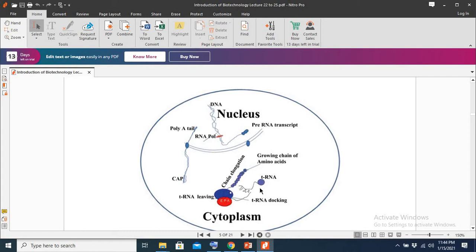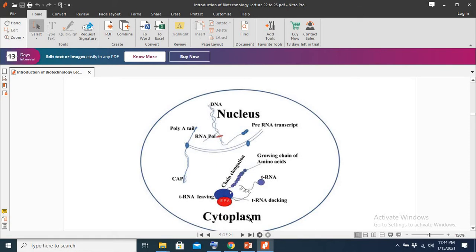And then with the help of the transfer RNA and the ribosomal RNA, this messenger RNA transcript that has the information of the insulin gene would be translated into the protein. So what protein? Insulin. So that is how insulin is synthesized in your body.